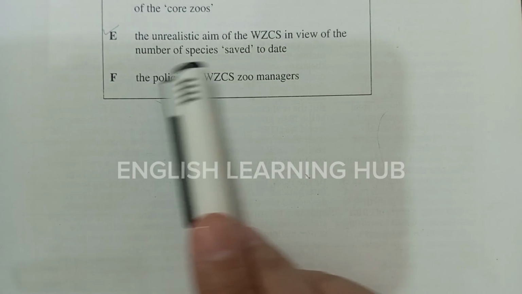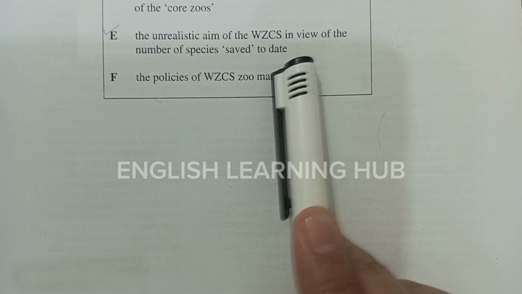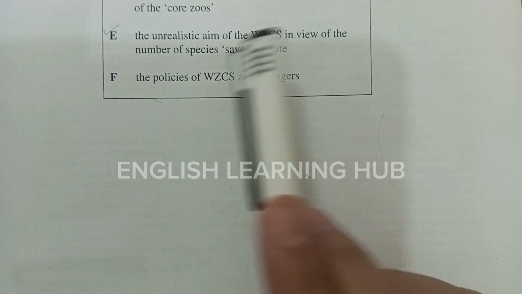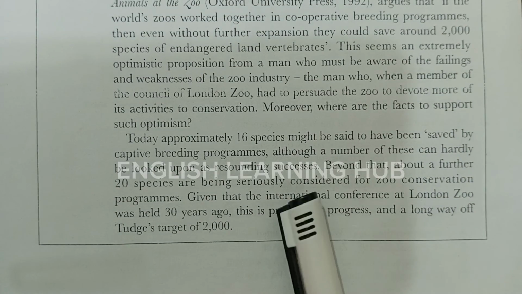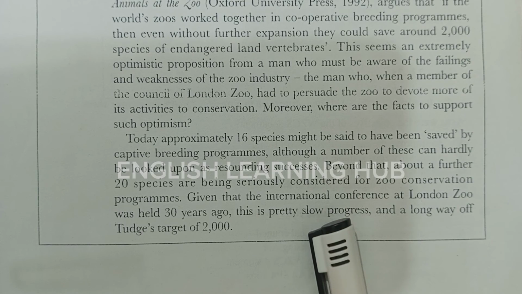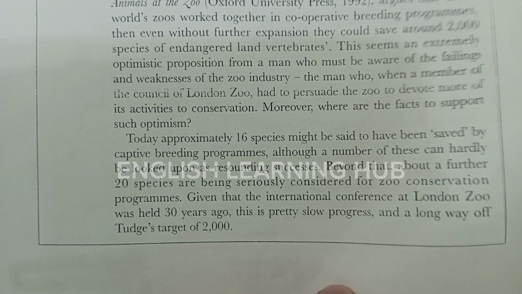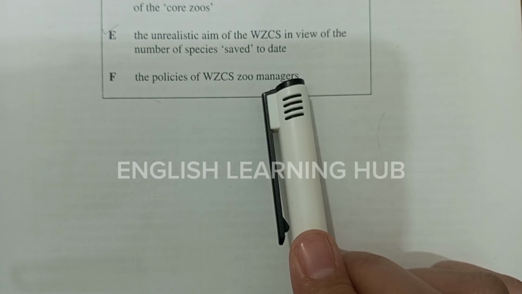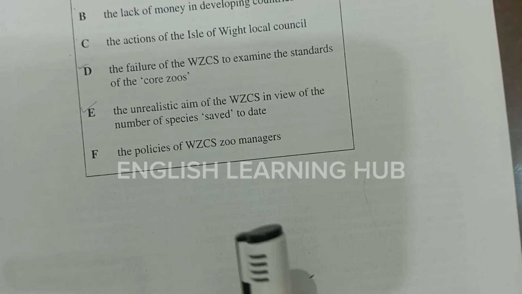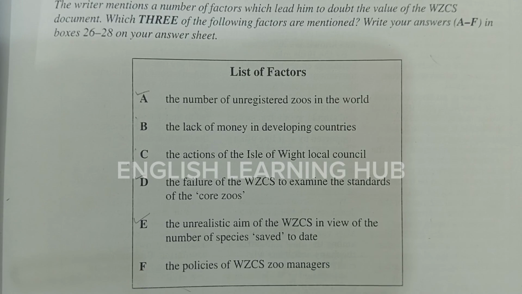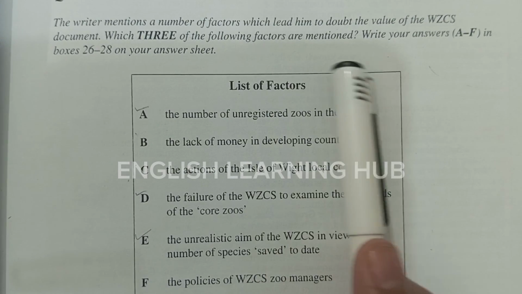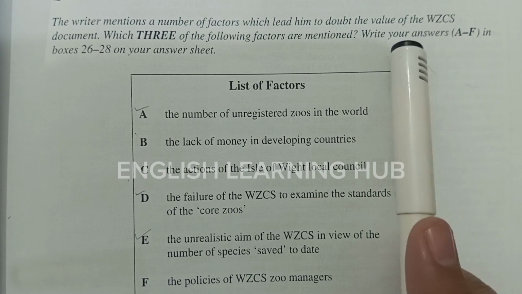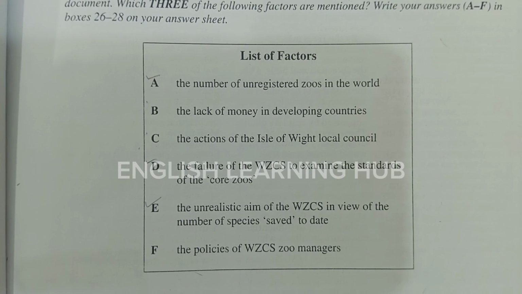So they are saying the aim of the document is unrealistic in view of the number of species saved to date. These are the main flaws and main factors that create doubt in the value of the WZCS document. I hope you have cleared all the points.